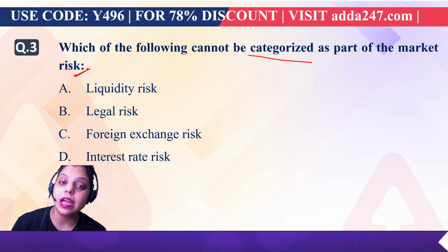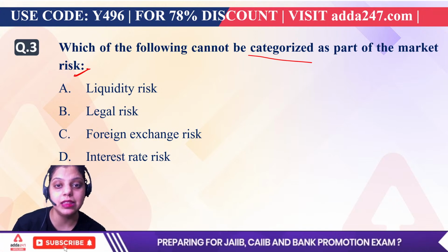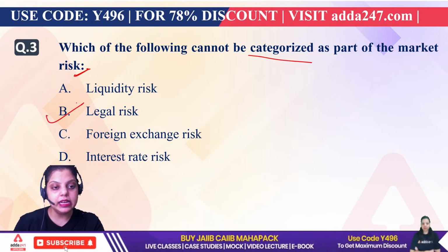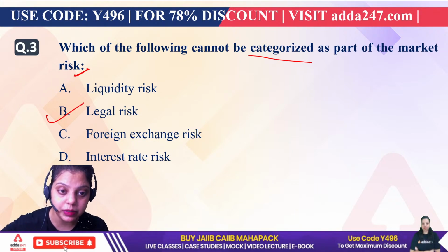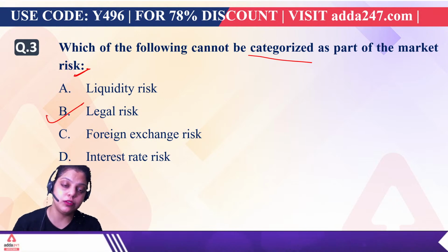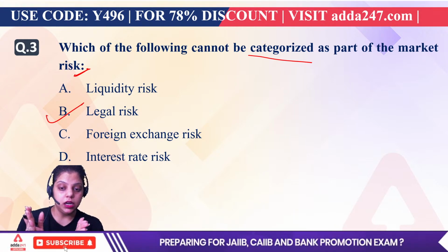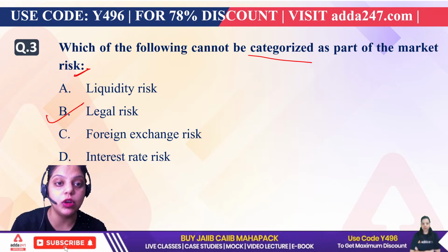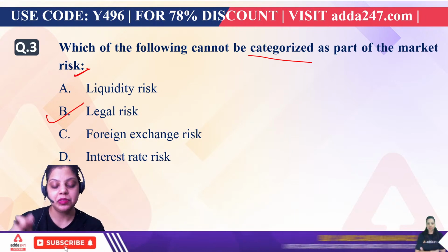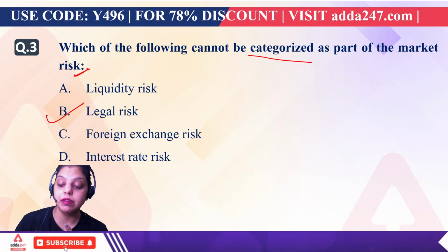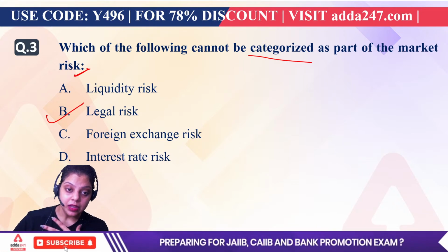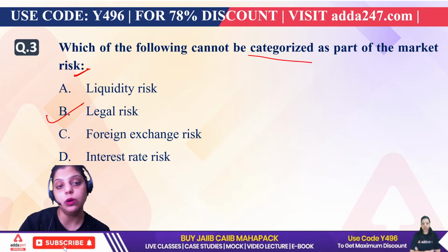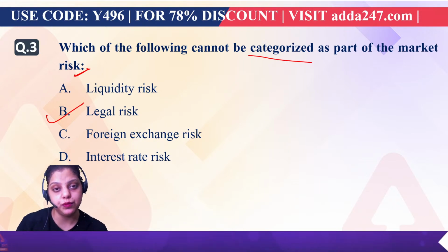Now what is the type of risk which cannot create the market risk? So the right answer will be your legal risk. Legal risk is not a part of your investment loss, or we can say the loss of the money you invested in the market. So legal risk is the risk which is not a part of the market risk. Liquidity risk will be a part because you have invested in the market, and due to a fall in the market, you do not get the liquidity, then you have to face the risk.